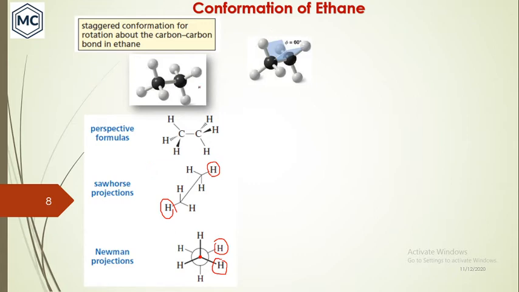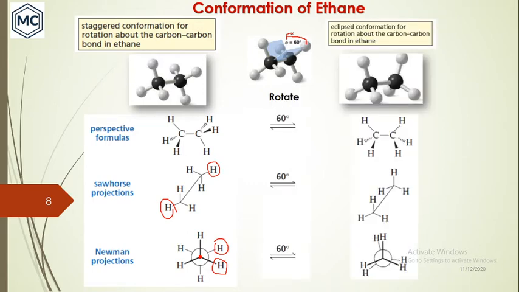Suppose you are rotating about the single bond, rotating about 60 degrees. This is one plane of the hydrogens and this is the other plane, shown here in blue. Suppose you rotate this one 60 degrees to here, what happens? Let us see what happens if you rotate this hydrogen by 60 degrees. You get another conformation that is called the eclipsed conformation.